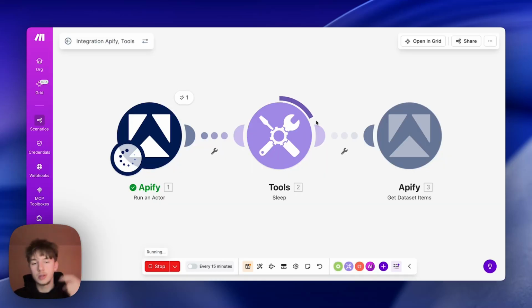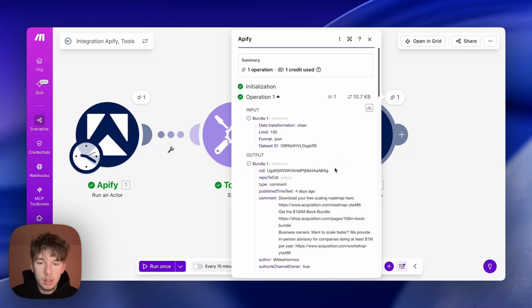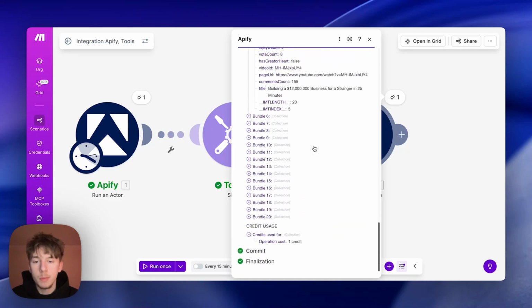But essentially, it's going to give us the comments, and then we can add them into a Google Sheet, ready to go, ready to be organized. And then you can even take it a step further if you'd like, use ChatGPT or an AI tool to categorize all the data you're getting. You can categorize it into a video idea or feedback or any of these other filters you want to put on. But yeah, bundle 1, bundle 2, all the way up to bundle 20, the amount of comments we're scraping, and you're ready to go, right?